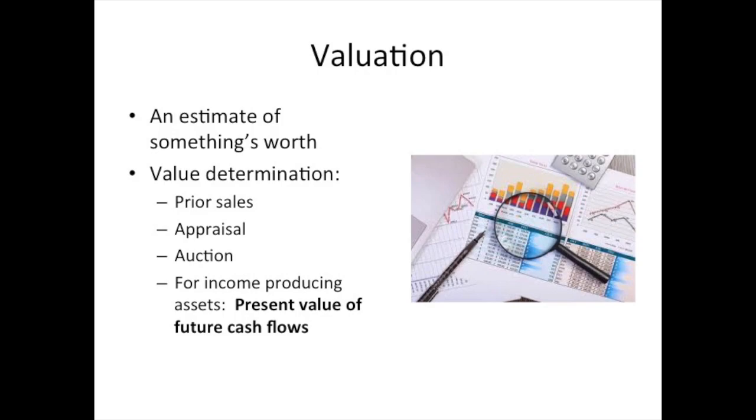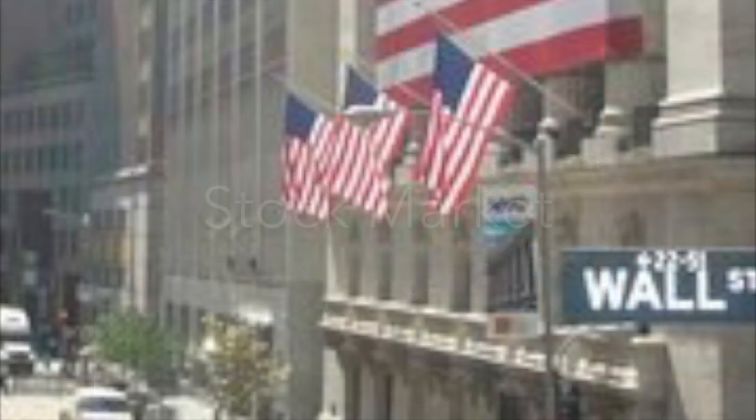Valuation is an estimate of something's worth. Something's worth can be set at auction where people bid and the highest bidder wins. But how do bidders know how much to bid and how much is too much? For income-producing assets like stocks, it's the present value of the future cash flows, the expected future cash flows.